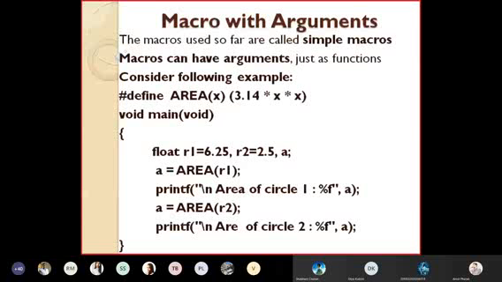But suppose I want to use the same macro to calculate the area for different circles having different radius. Then what I need to do is pass that argument to the macro. So in AREA, the macro, in brackets we have written X. So now it will get the argument which is called X. So X is passed to the macro. म्हणजे जर मला macro expansion करायचं असेल, if I want to expand the macro or use the macro, मला काय पास करावं लागेल in my main function.